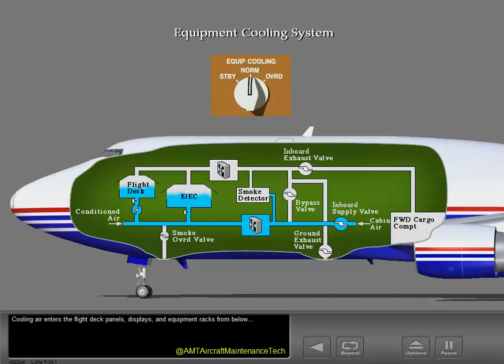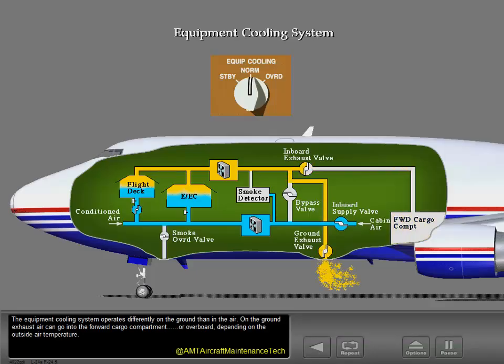Cooling air enters the flight deck panels, displays, and equipment racks from below and is drawn into the exhaust ducts by an exhaust fan. Air is then exhausted into the forward cargo compartment to heat the compartment. The equipment cooling system operates differently on the ground than in the air. On the ground, exhaust air can go into the forward cargo compartment or overboard, depending on the outside air temperature.